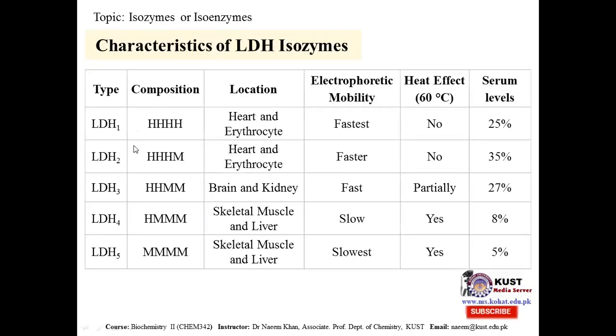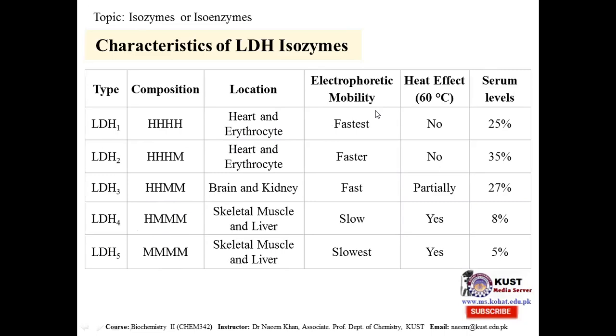The characteristics of the different forms of isozymes are like this. They are designated LDH1, 2, 3, 4, 5, and this combination is what I showed in the earlier slide: H4, H3M, H2M2, HM3, and M4. Going to the location, H4 is mostly present in the heart and erythrocyte. H2M2 is mostly present in the brain and the kidney. While M3H and M4 are in skeletal muscle and liver.